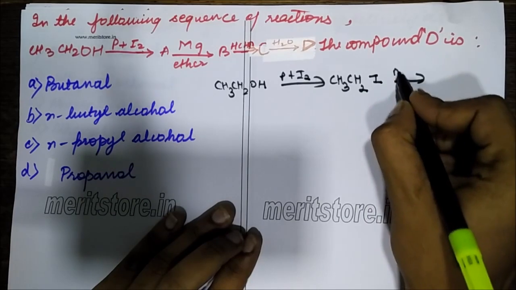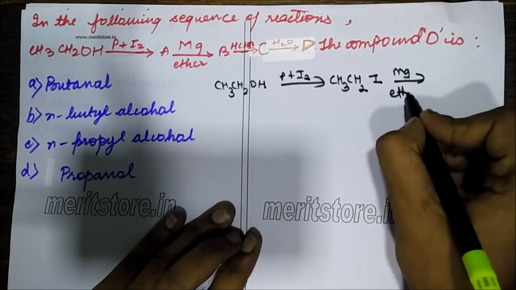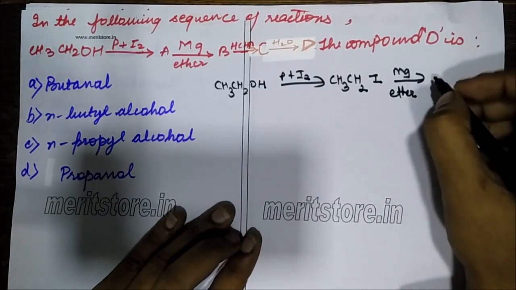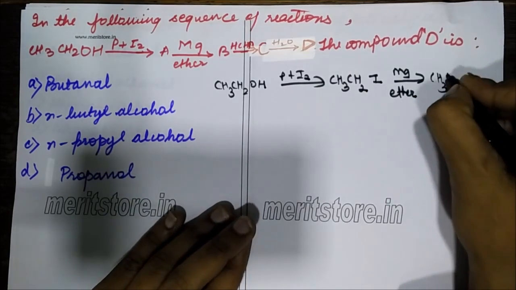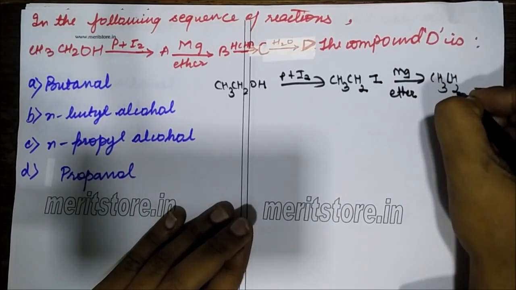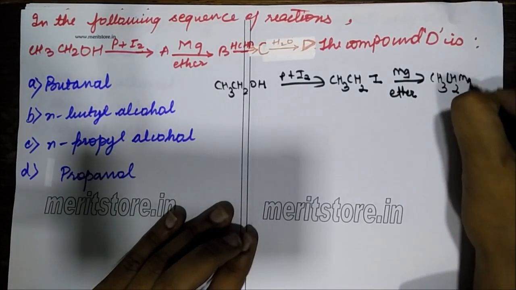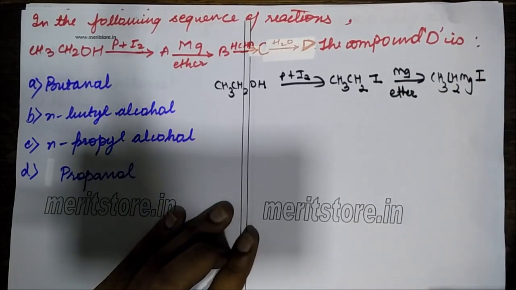Then that in the presence of magnesium and ether is actually forming Grignard's reagent, CH3CH2MgI. Now this is my Grignard's reagent.